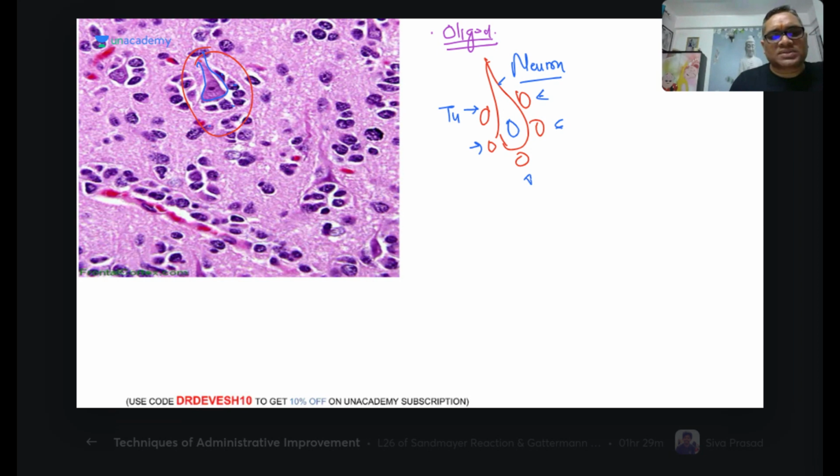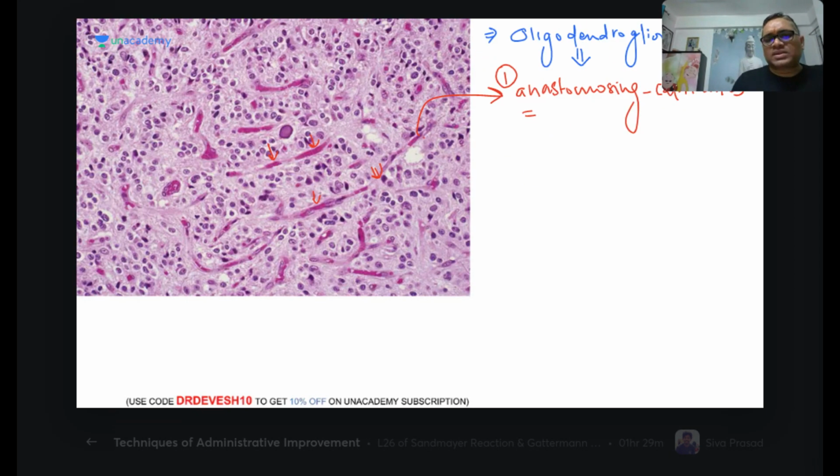So perineuronal satellitosis is another important finding in the oligodendroglioma. Now you can see that in oligodendroglioma, there are three diagnostic key features. What are these three?